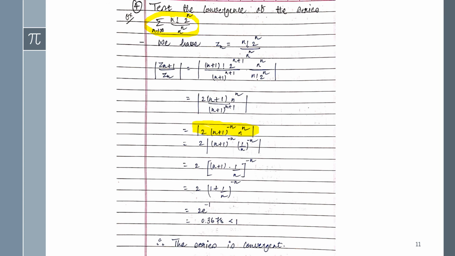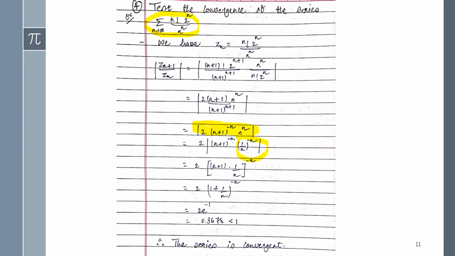So I am converting this n in the form of 1 upon n, and here you can change the power, because here I am writing 1 upon n in place of n, so that you can write 1 upon n the whole raised to the minus n, and by shifting n into the numerator, that will be n raised to minus 1, and at the last it will be n raised to n. Okay, and I did that just to keep a similar power. So by applying this step, you can observe that you are getting the similar power of minus n.